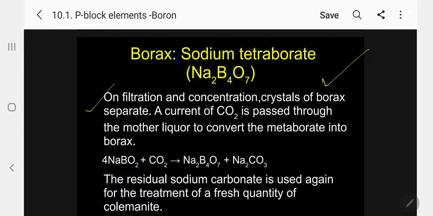A current of carbon dioxide is passed through the mother liquor to convert the sodium metaborate. When you pass carbon dioxide, that also will be converted into sodium borate, and sodium carbonate is coming out. The residual sodium carbonate is used again for the treatment of a fresh quantity of colemanite, because only colemanite reacts with sodium carbonate. So this is cycled. By adding more and more colemanite ore, we will get more and more borax, sodium tetraborate. Kindly follow.